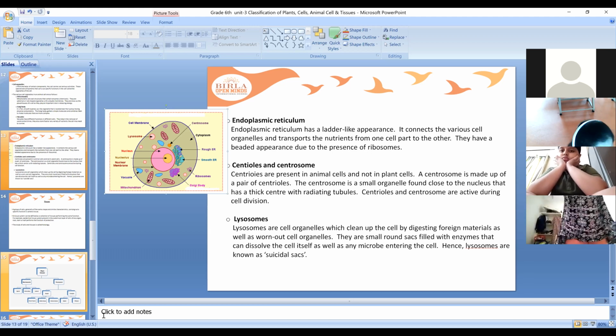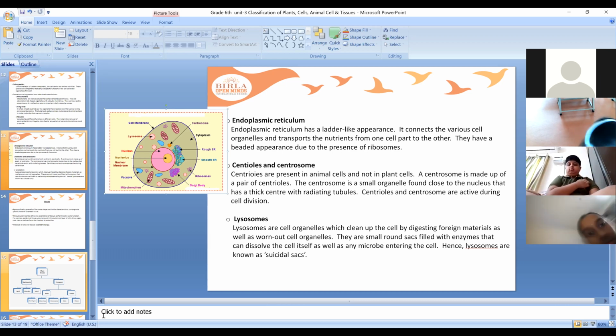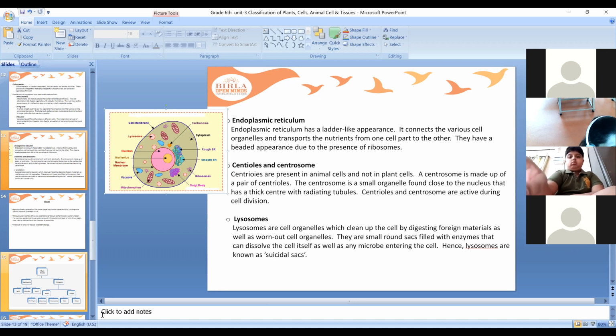So I'll just show you once more the video for this cell organelle so that it will be clear to you. Yesterday we saw only half of the video. So I'll show you the rest of the part also, or from the beginning also. So we'll have a clear view on the centrioles and lysosomes also, children.